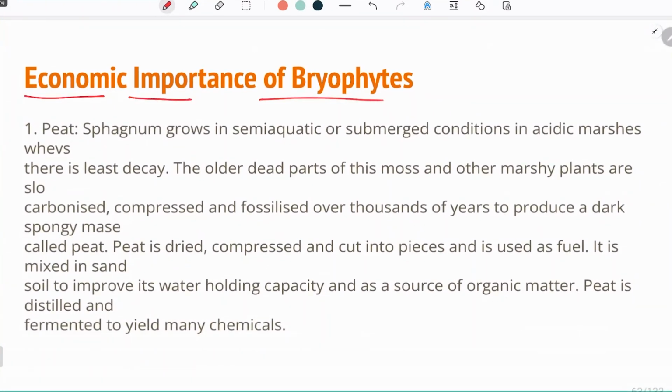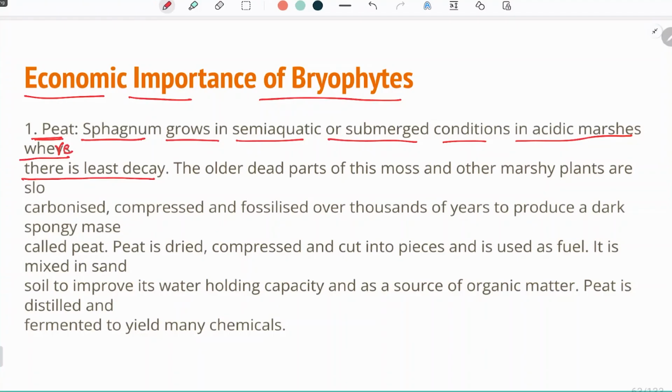Economic importance of bryophytes. Now, peat. There are a few of the plants such as sphagnum, liverworts, hornworts, and mosses. And in these plants, there are many fodder-like plants which are present. They are very important economically as well as ecologically. So, peat: sphagnum grows in semi-aquatic or submerged conditions in acidic marshes where there is least decay.